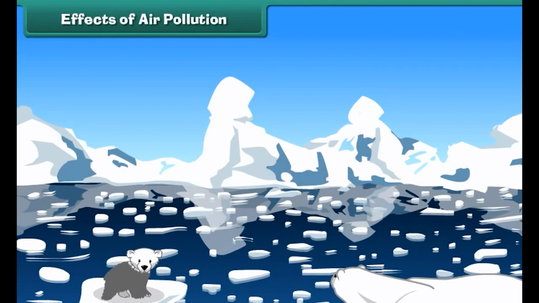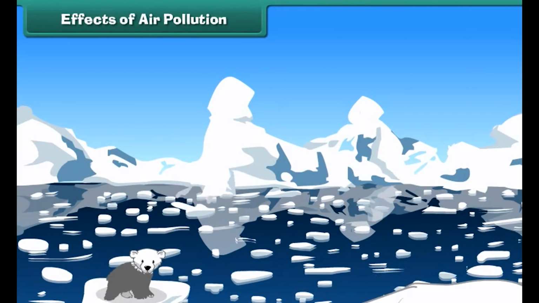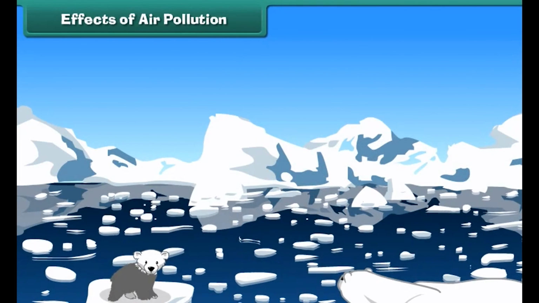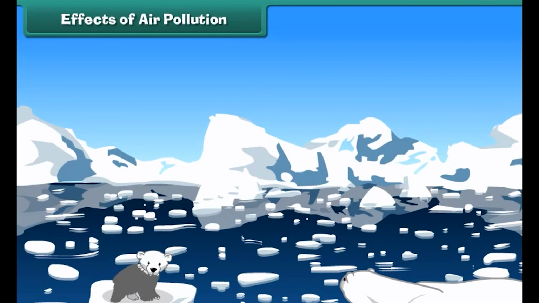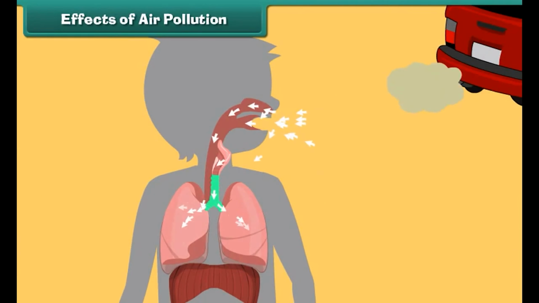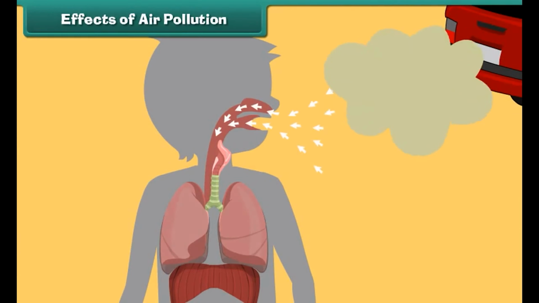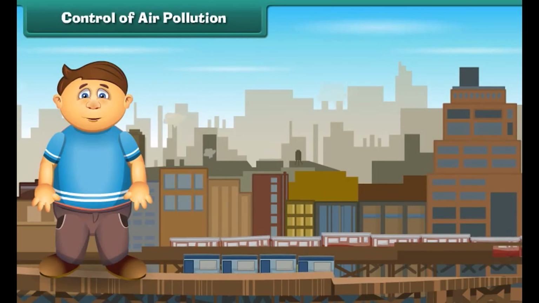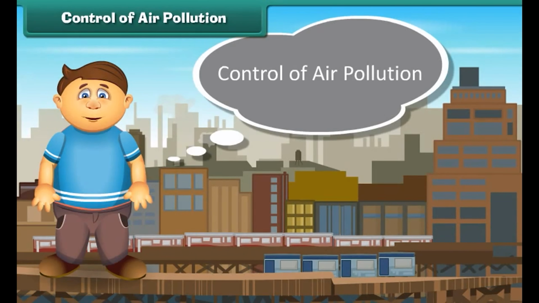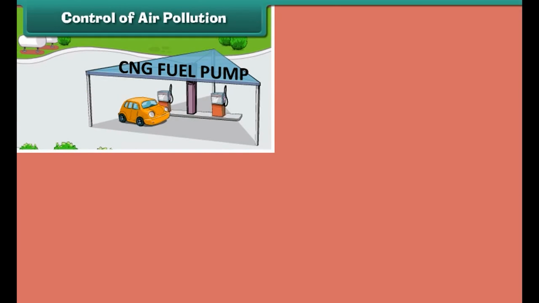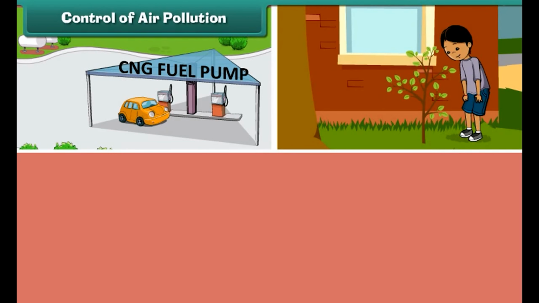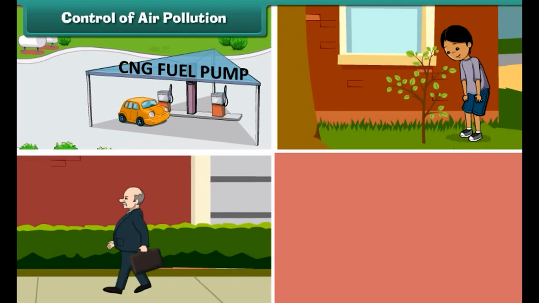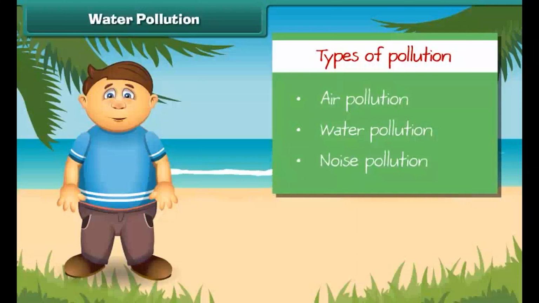Besides it, the large amount of carbon dioxide in air increases the global temperatures, which subsequently results in the melting of glaciers. It adversely affects our lungs, and we suffer from respiratory disorders. Now the question is how we can control air pollution. There are many things that we can do to control air pollution. It can be controlled by using clean fuels, CNG, in vehicles and industries, planting new young plants, preferring walking over driving, and using public transport for transportation.